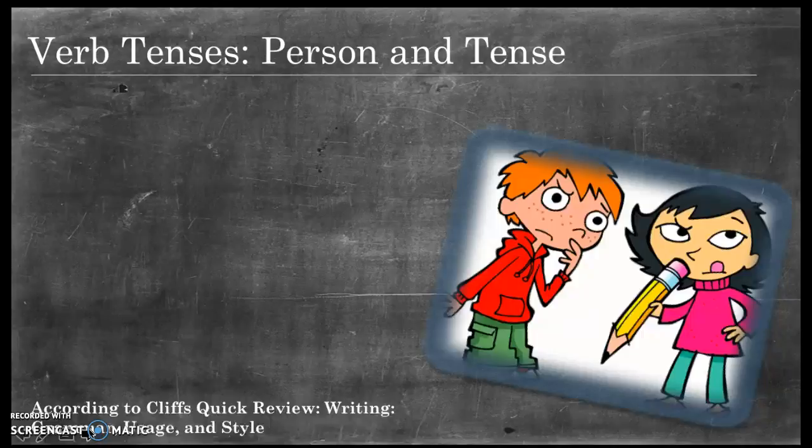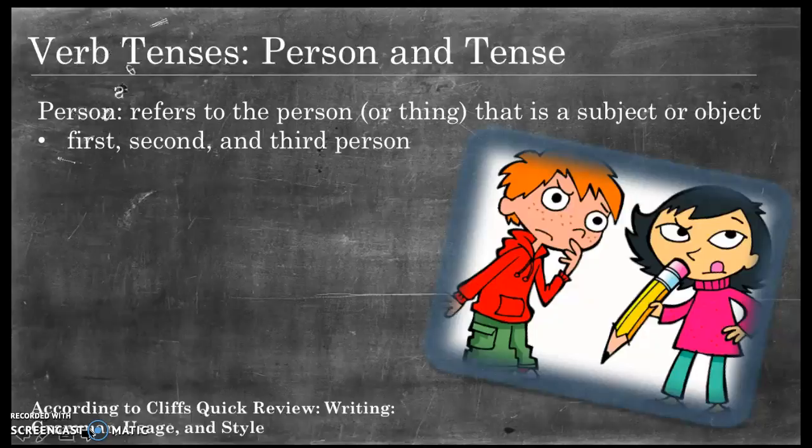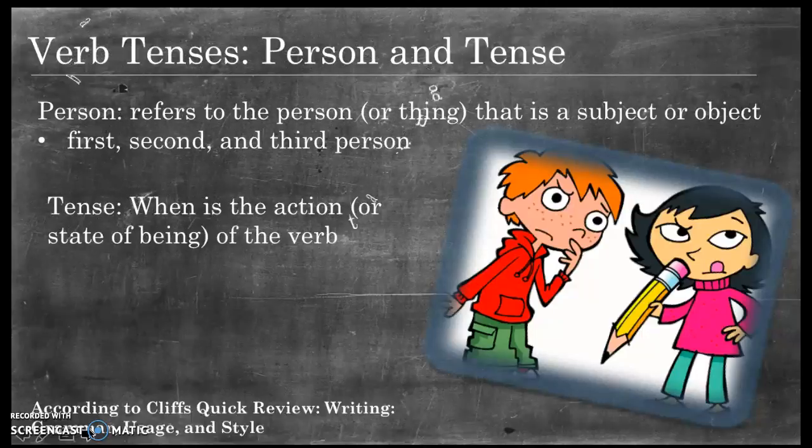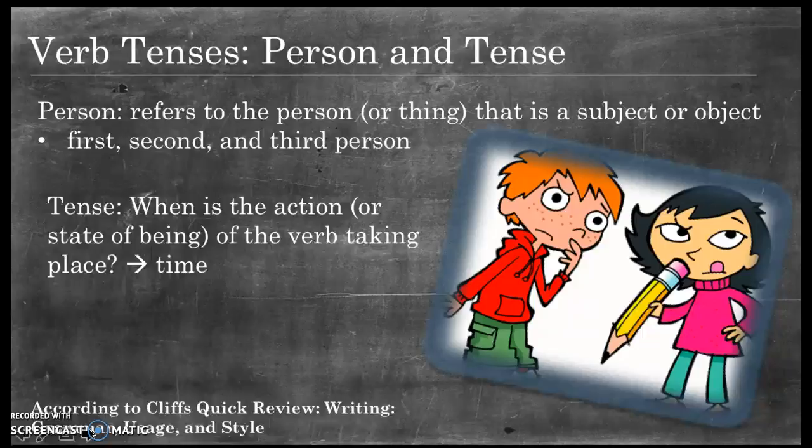So now let's look at verb tenses in regards to person and tense. Person refers to the person or thing that is a subject or object. So there is first, second, and third person. First person is usually a first person perspective. It usually is in regard to words such as I, she spoke to me. So therefore, it's a first person perspective. It's basically the writer telling you his or her story.